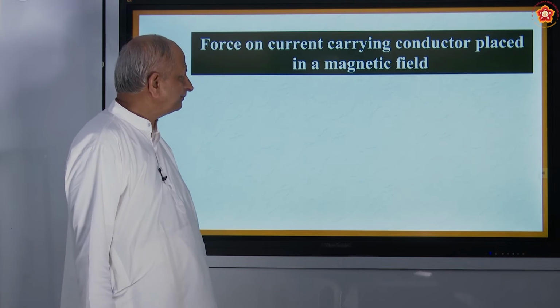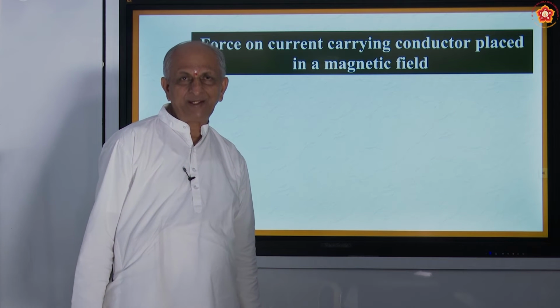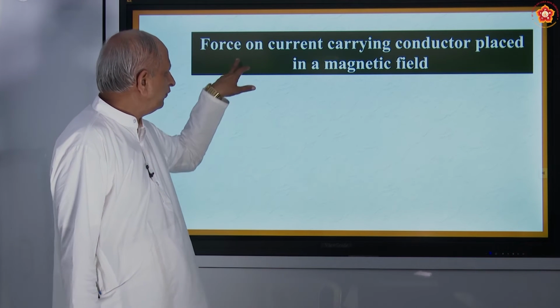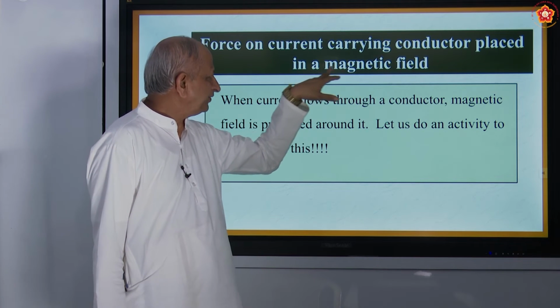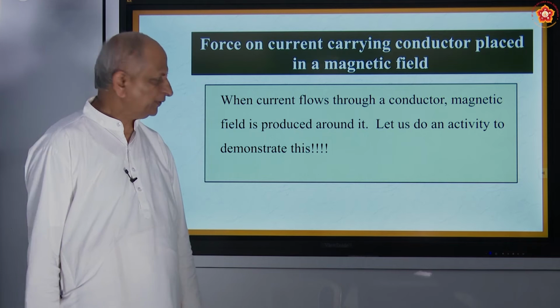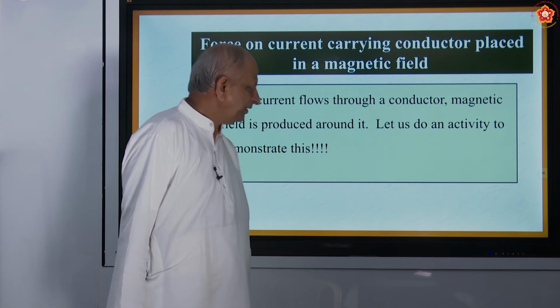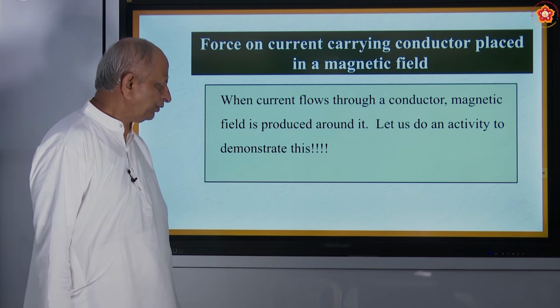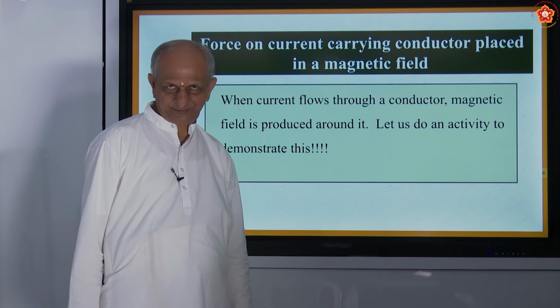Now let us see the relation between electric current and magnetic field. So, force on a current carrying conductor placed in a magnetic field. How does this force act? When a current flows through a conductor, a magnetic field is produced around it. Let us do an activity to demonstrate this.